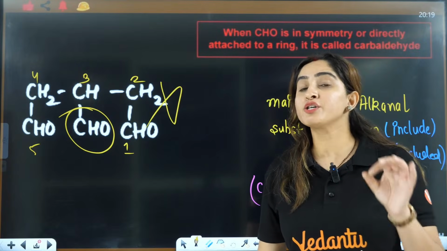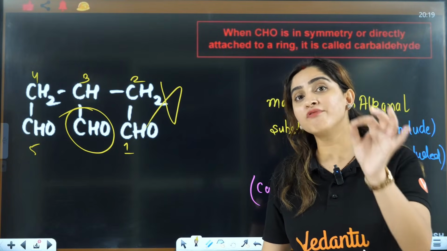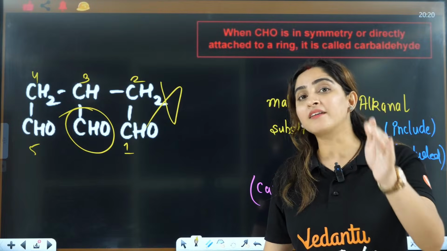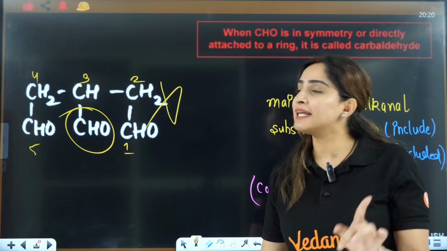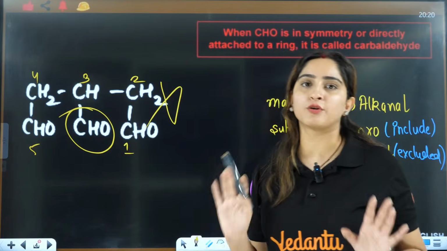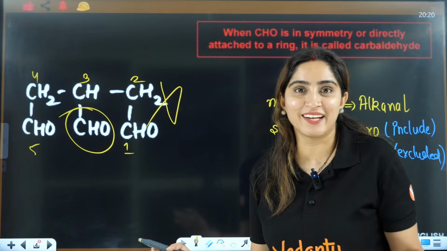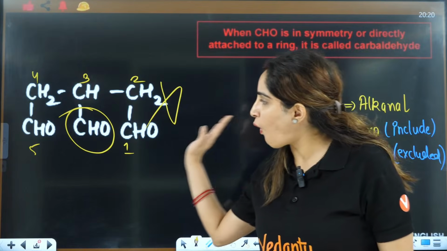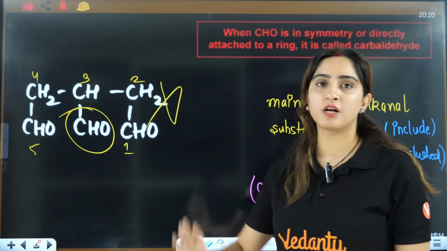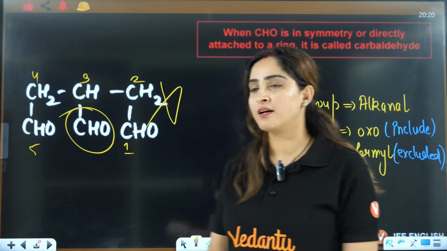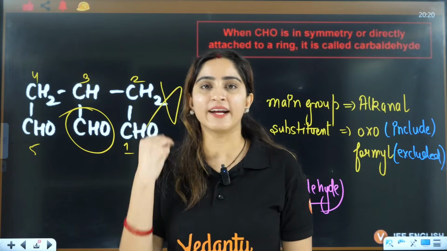Why? Because if you have the same functional group attached to different positions, right? Either you include all the functional groups, you can't do this partiality. Either you include all the functional groups or you exclude all the functional groups, right? It's like there are 3 children.